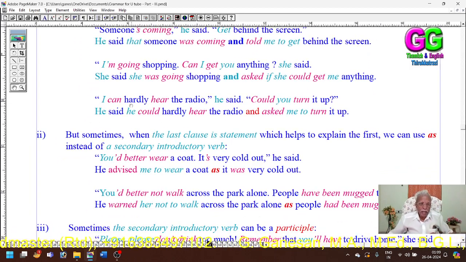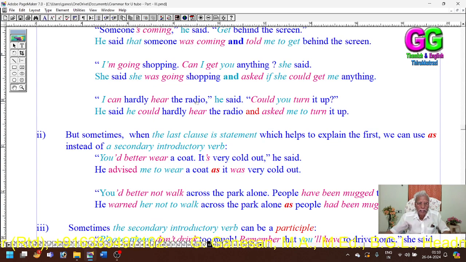Then, fourth example: I can hardly hear the radio, statement. He said, could you turn it up? That is a questioning, a commanding question, a requesting question, or an additional question. Anyway, just a question.